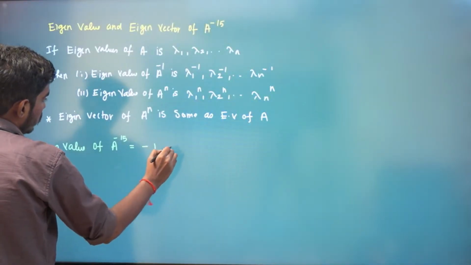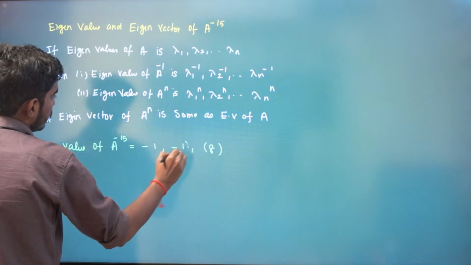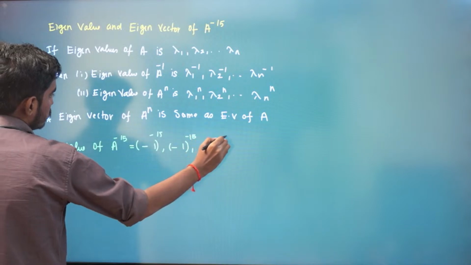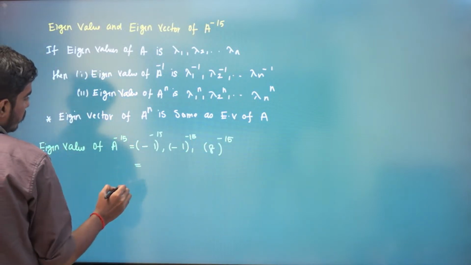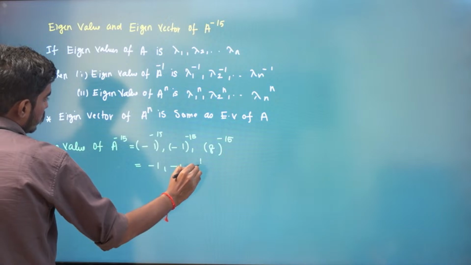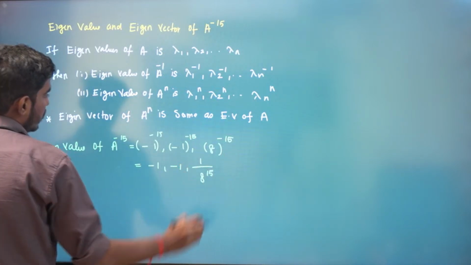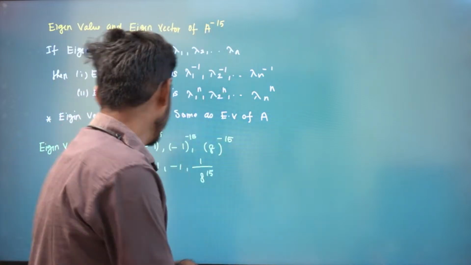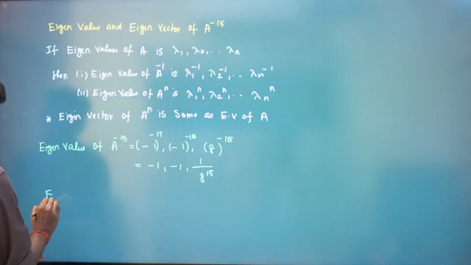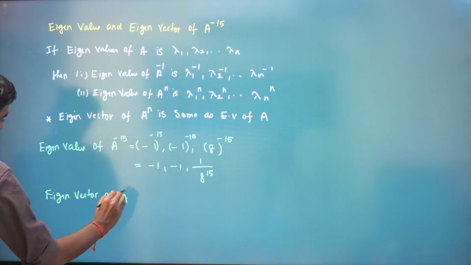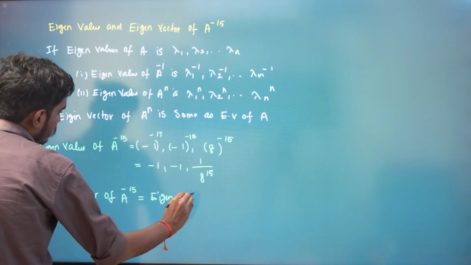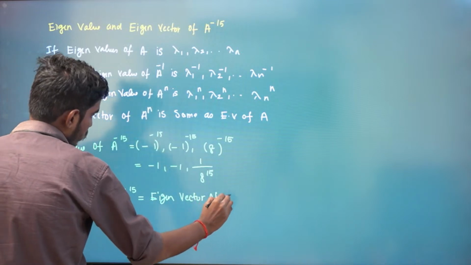You just raise them to the power minus 15. That means -1, -1, and 1 by 8 power 15 are the eigenvalues for A power minus 15. And the eigenvector of A power minus 15 is the same as the eigenvector of A.